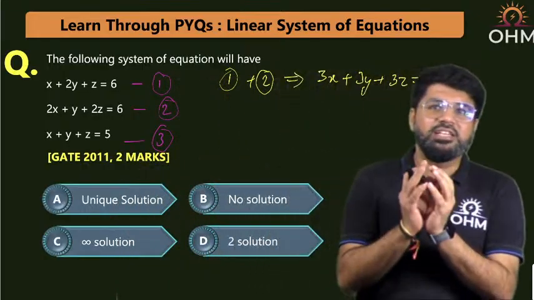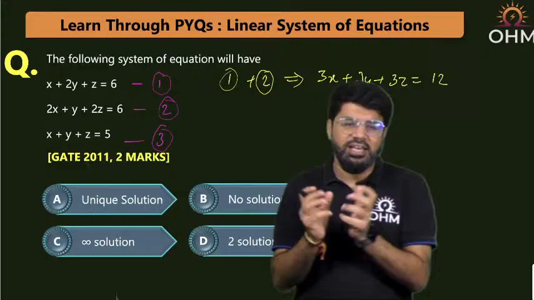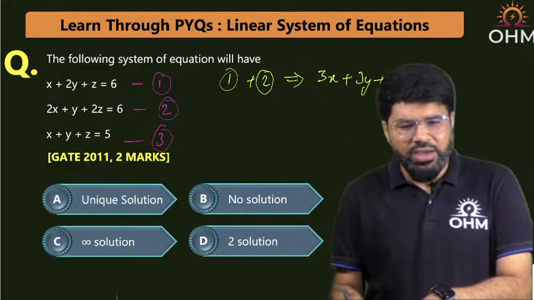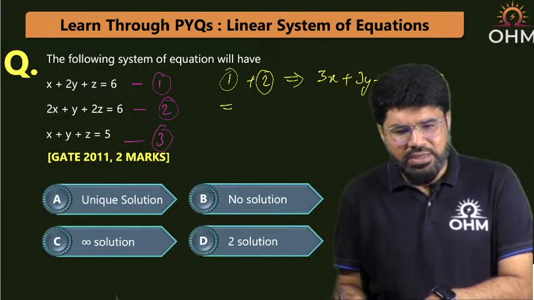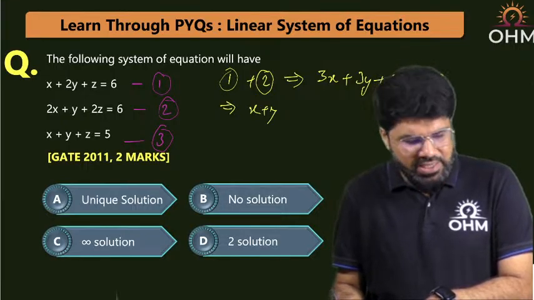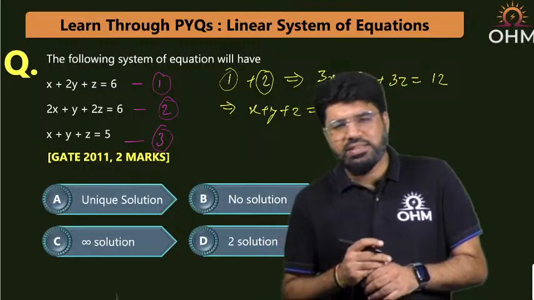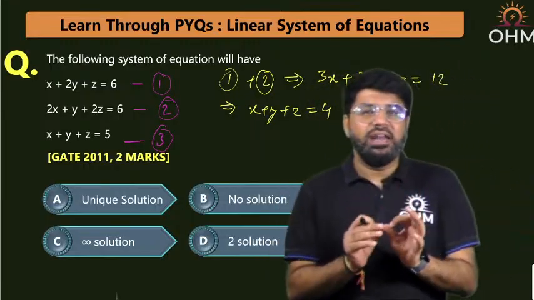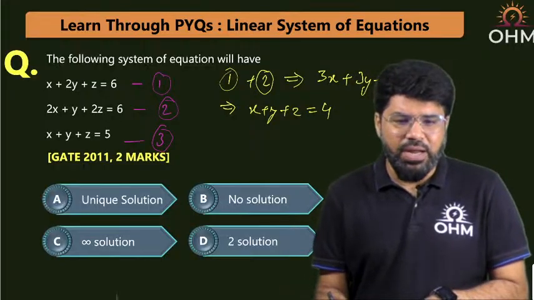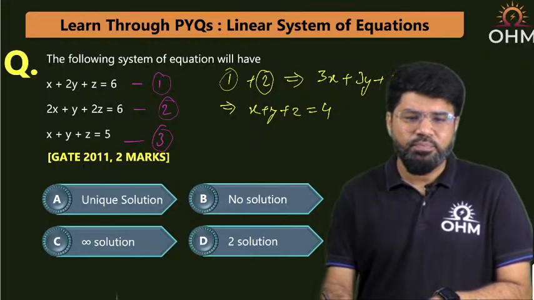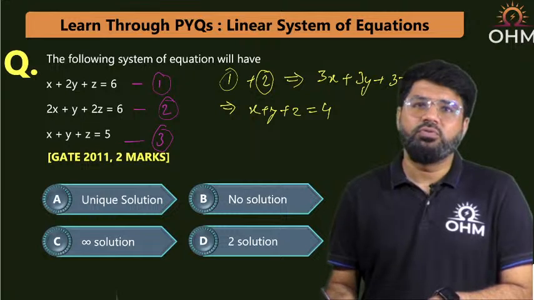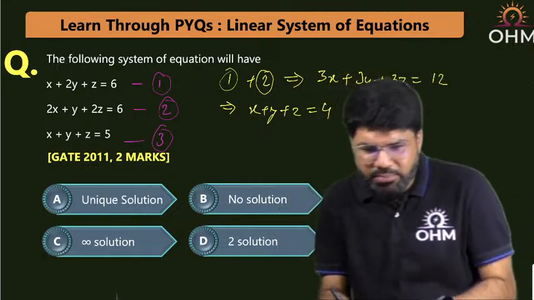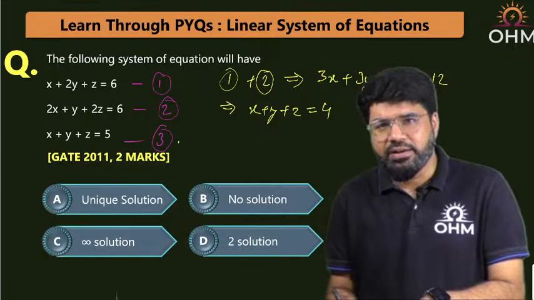Now, if 3x plus 3y plus 3z is equal to 12, what is x plus y plus z? If you divide by 3, the result is x plus y plus z equal to 4. So adding 1 and 2, I am getting the result that x plus y plus z is equal to 4. Correct? But what does equation number 3 say? If you bring equation number 3 into the picture again here, dear, keep looking.